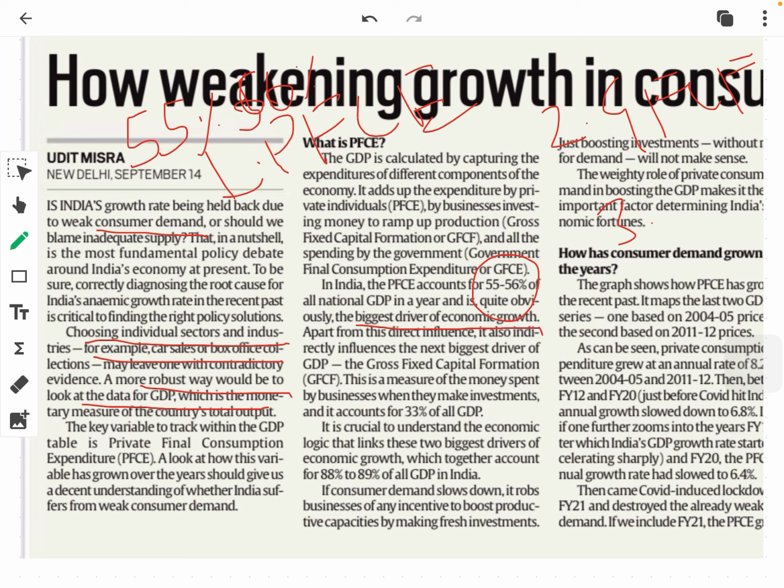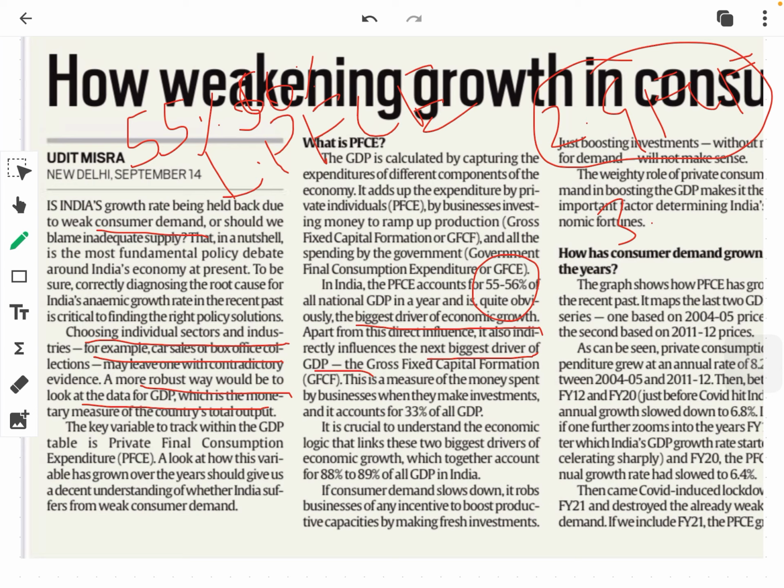So if you are asked in an MCQ that private final consumption expenditure is the biggest driver of economic growth, that would be a true statement, because it is contributing 55 to 56% to India's GDP. Apart from this direct influence, it also indirectly influences the next biggest driver of the GDP, and that is gross fixed capital formation. Now we have the second component, that is gross fixed capital formation.